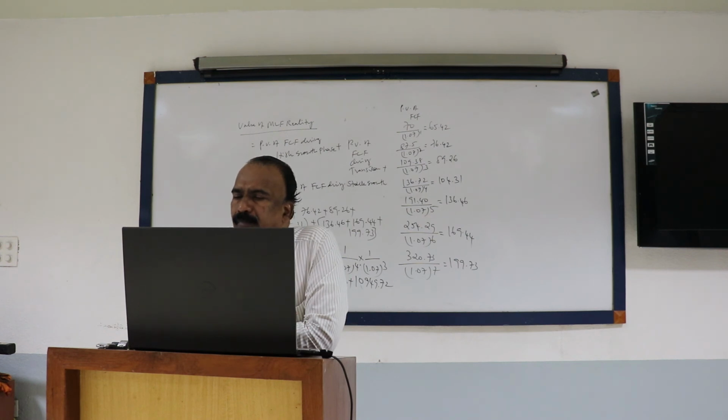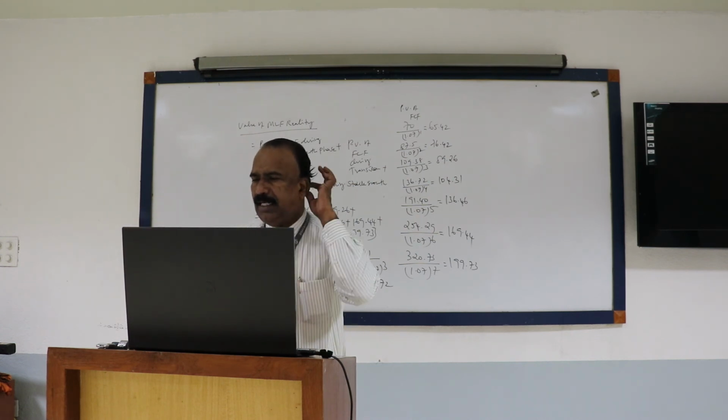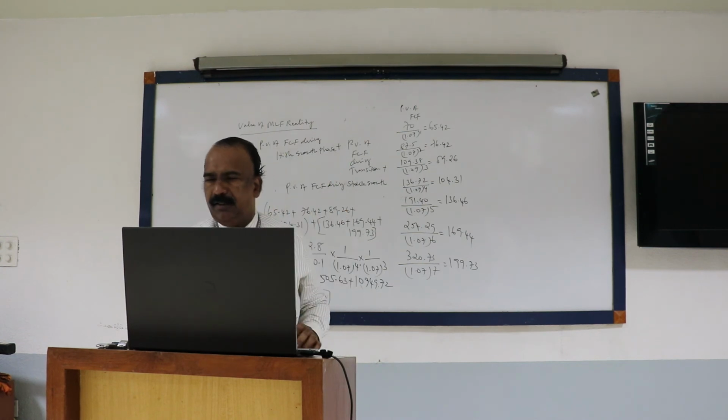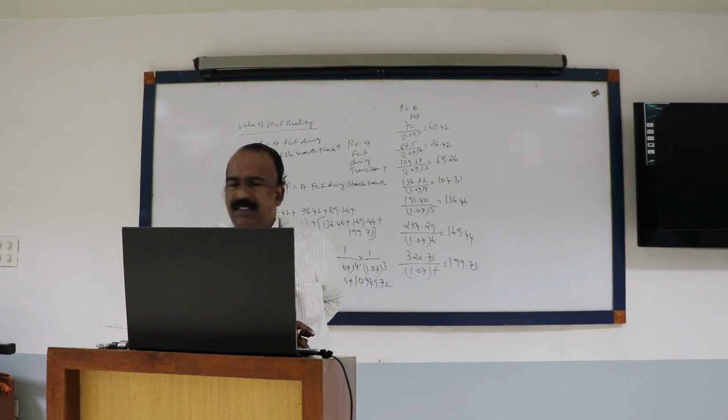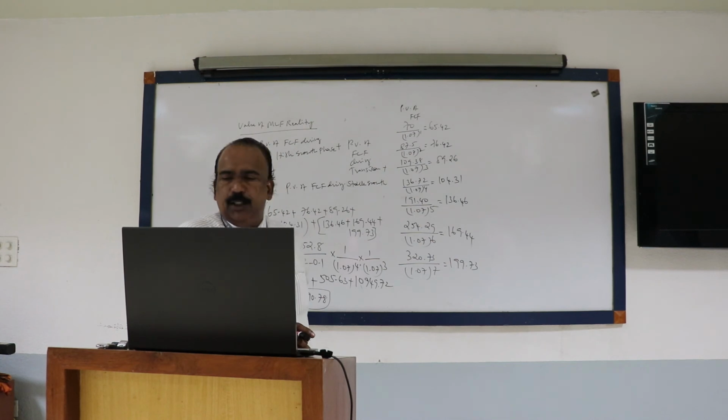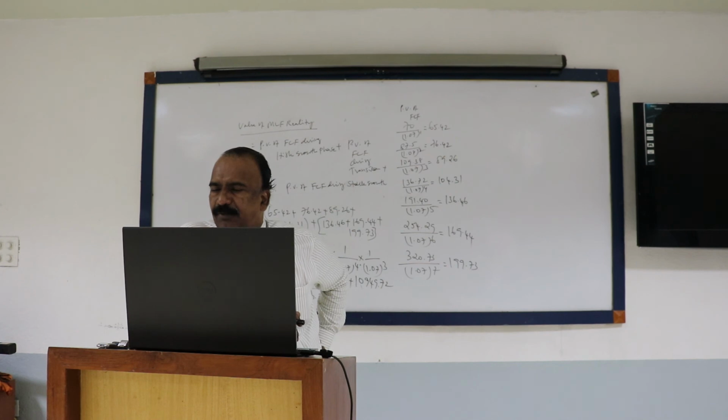Multiply by, you have to get the present value of continuing value. That is 7%, that is 1.07 power 4, for 4 years, into 1.07 power 3, for another 3 years. Because it is 7 years. So 1.07 power 4 into 1.07 power 3. You are calculating the present value, dividing it with that value.